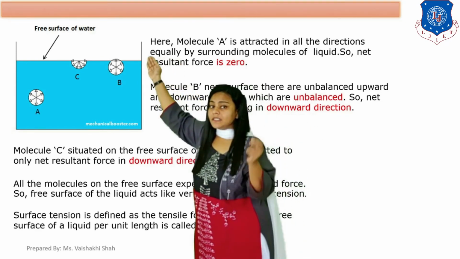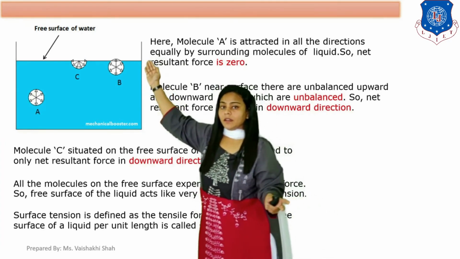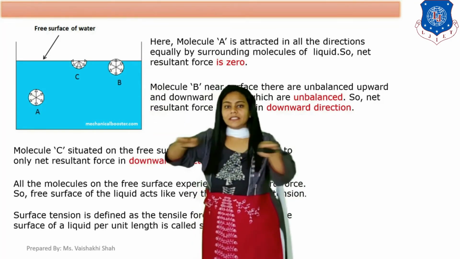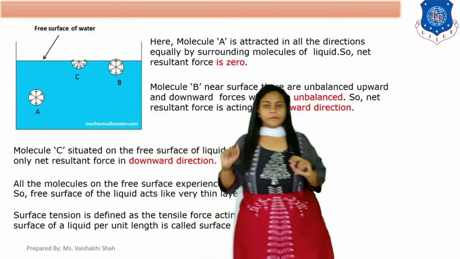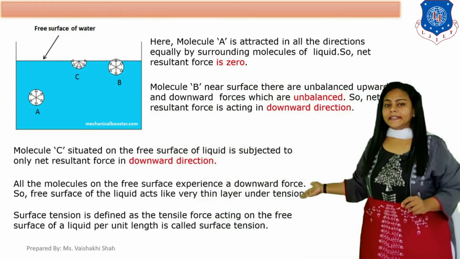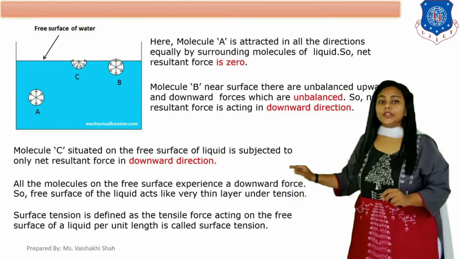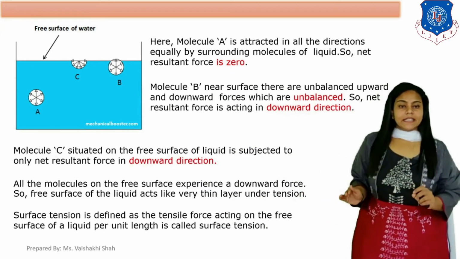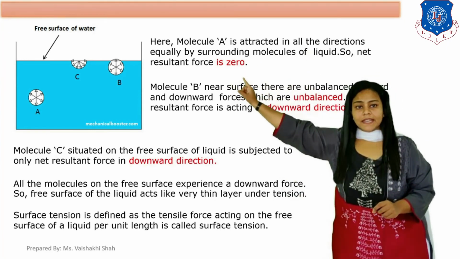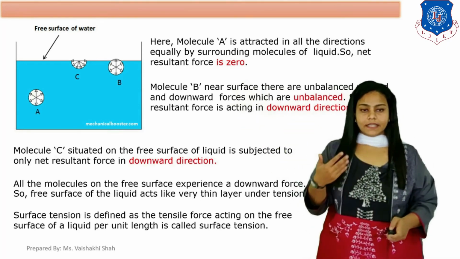This is the reason for surface tension: the free surface is under tension, and due to that it behaves like a thin layer. So surface tension is defined as the tensile force acting on the free surface of the liquid per unit length. Okay, so this is our next property, surface tension.